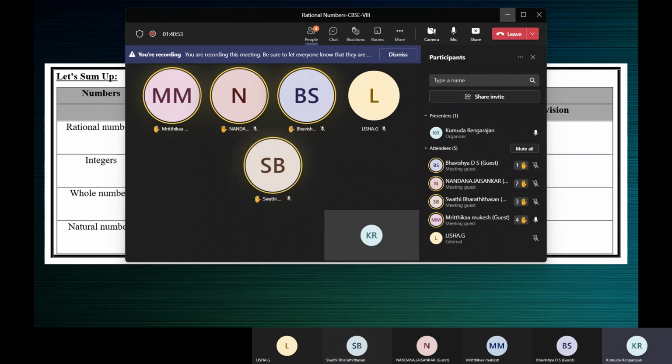Nandana is from Kaveri Global, right? Bhavishya, Vagisha Vidyashram. Danya is from Green Park, right? So only Swati has started 8th standard at school.